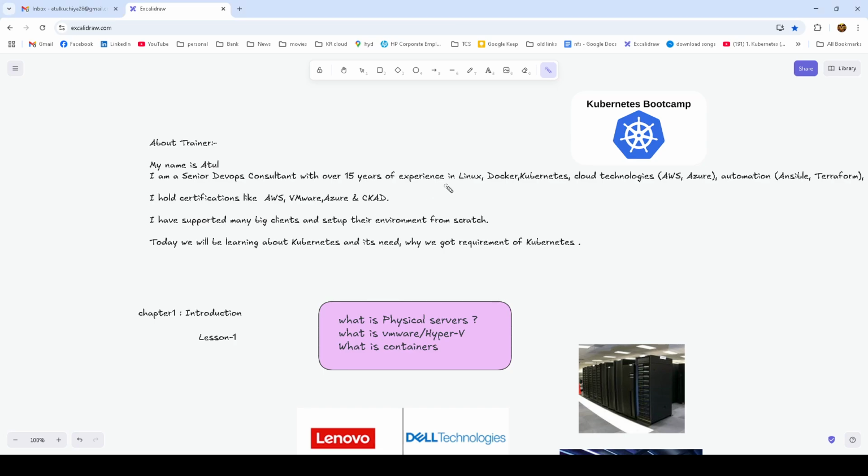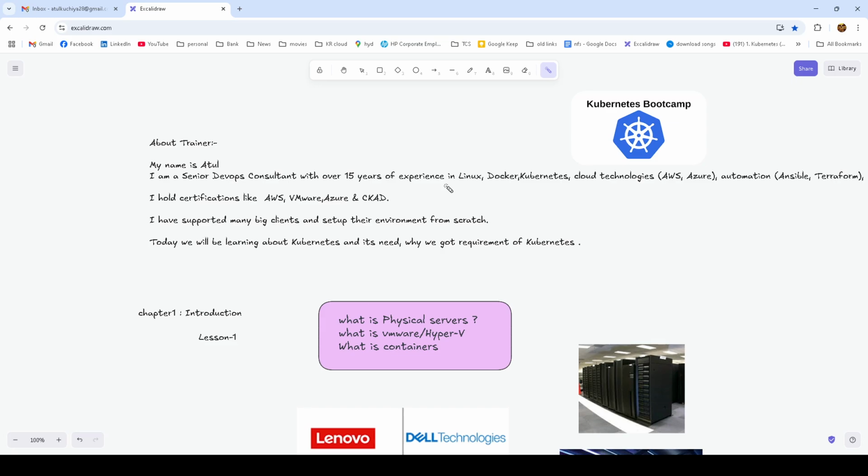Hello everyone, my name is Atul and I'm a senior DevOps consultant with over 15 years of experience in IT networking. Currently, I'm working with AWS, Azure, Docker, Kubernetes, Ansible, Jenkins, Terraform, Git, Maven, and many more tools. I'm holding certificates in AWS, Azure, VMware, and Kubernetes. I have supported many big clients and set up their environments from scratch. And today we'll be learning about Kubernetes.